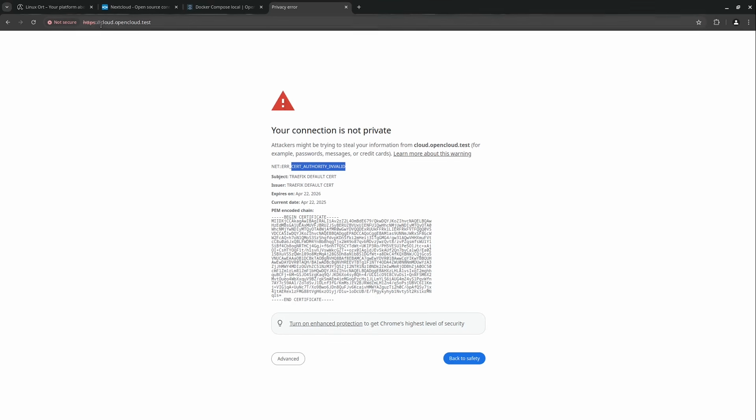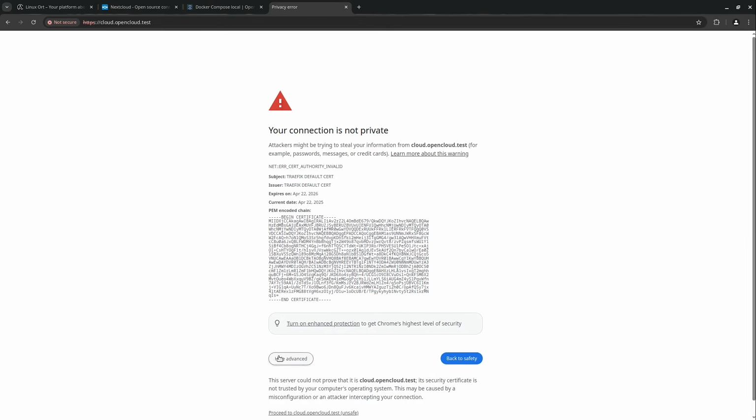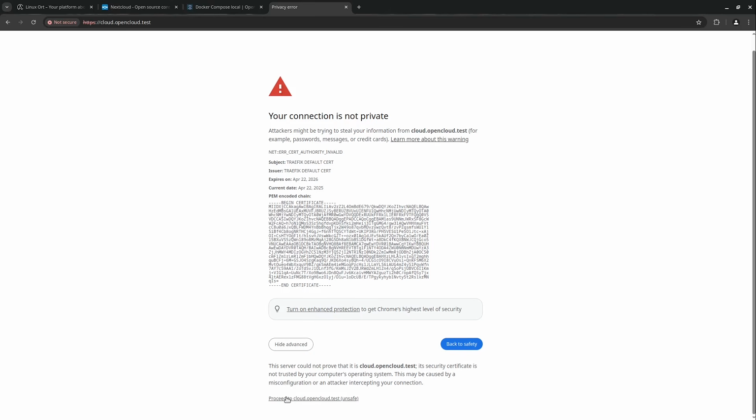And if everything's fine, then we see a small okay here. This is just okay. This is everything. And now we can get to the cloud.opencloud.test here. I select advanced down here, and I also select now proceed to cloud.opencloud.test. 404 page not found. Awesome.